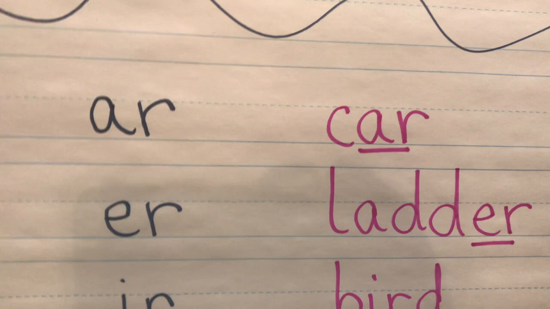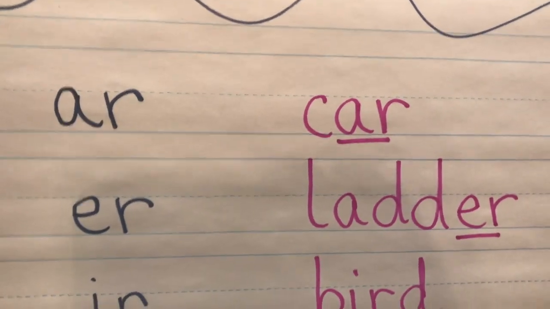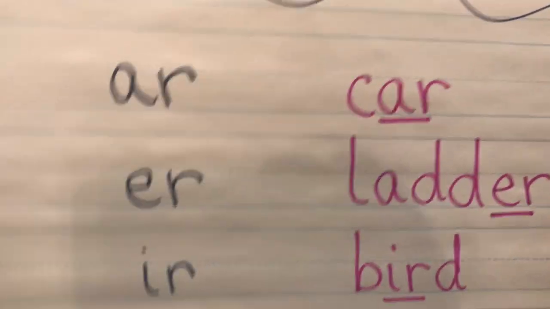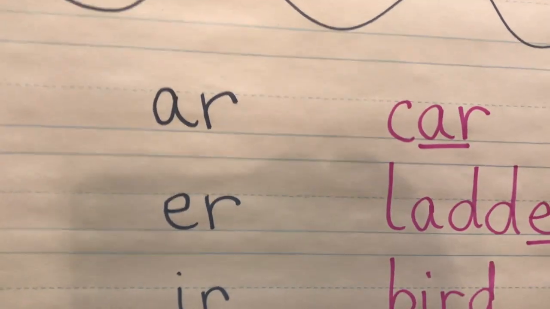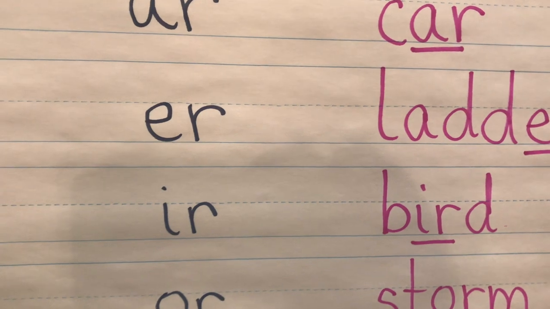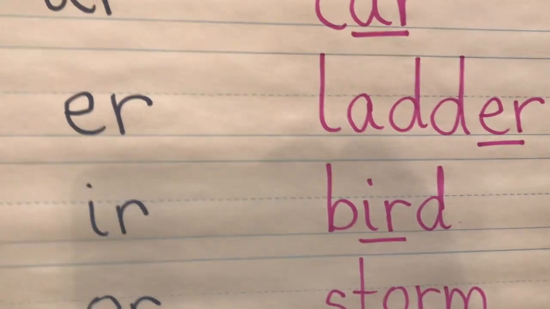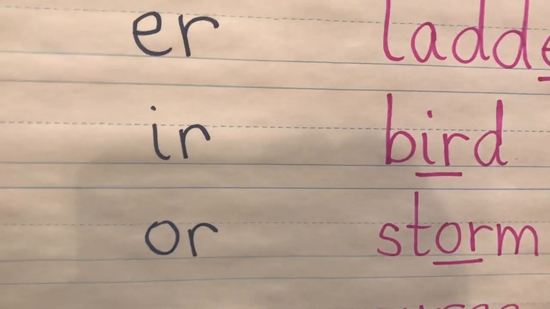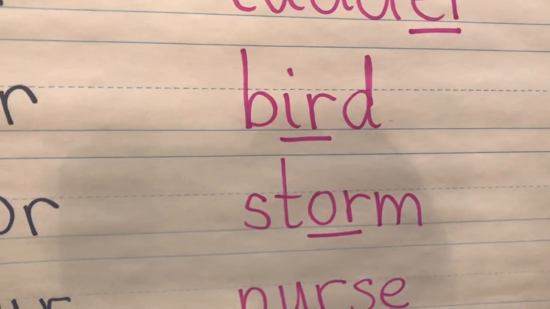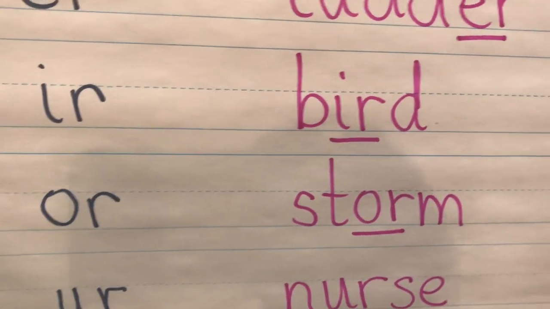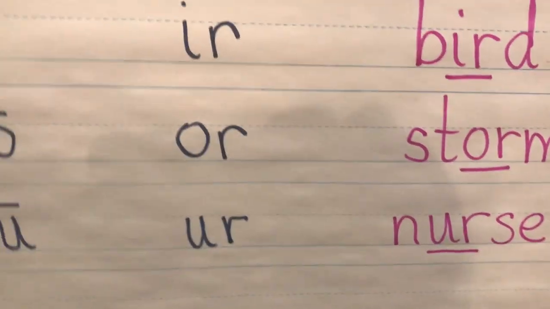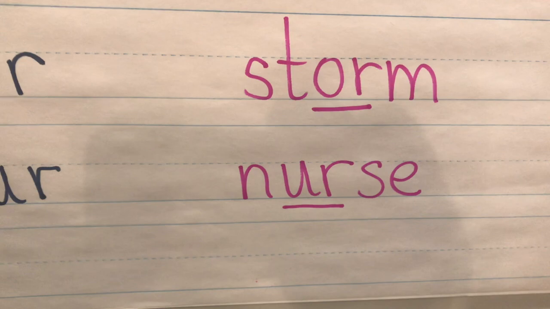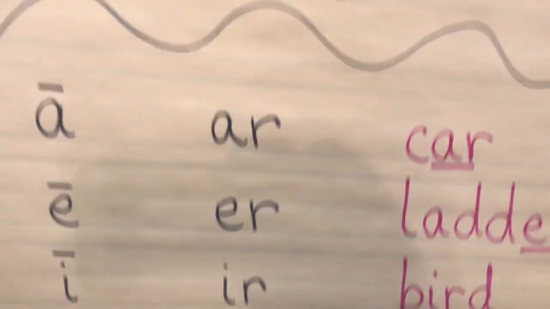Then we have ER, makes the "er" sound, and I wrote ladder. Ladder, that would be a good one. We have IR, which also makes that sound. Remember, we have irk. All right, IR, like bird. Then we have OR, which we know is "or," like storm. Hear that "or" in there? Storm. And then the UR, again, makes that "er" sound, like we have a nurse. All right, so those are our bossy R's.